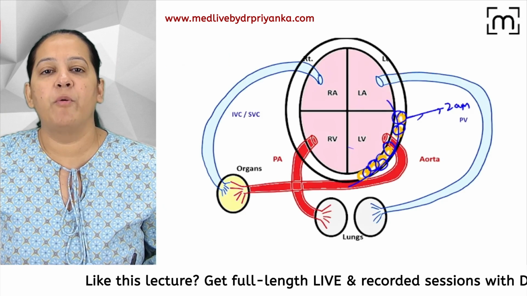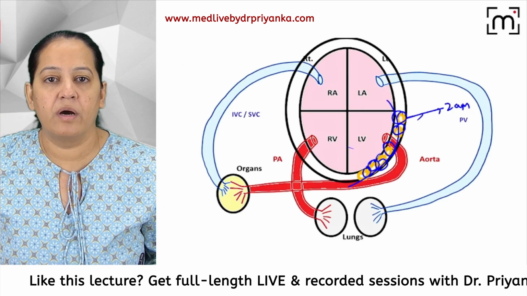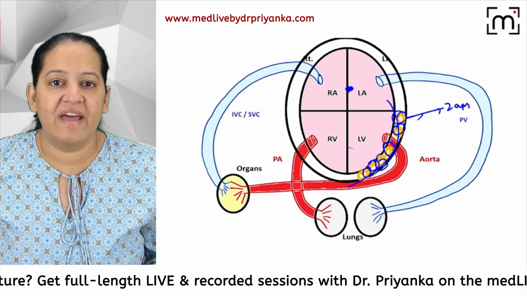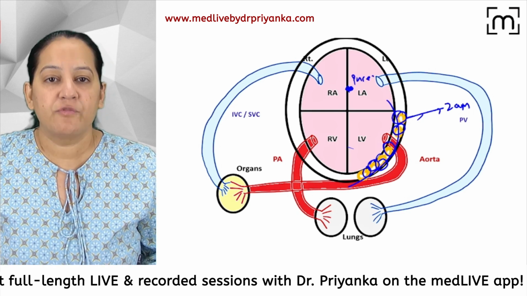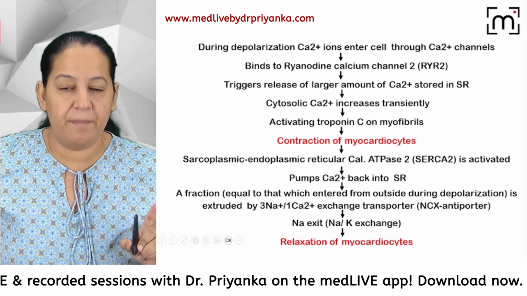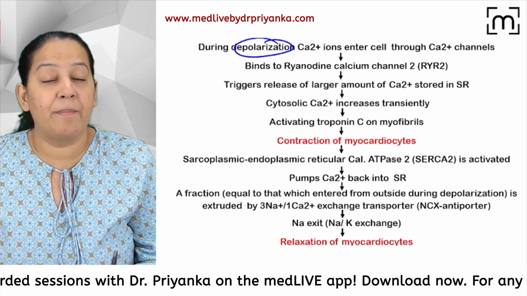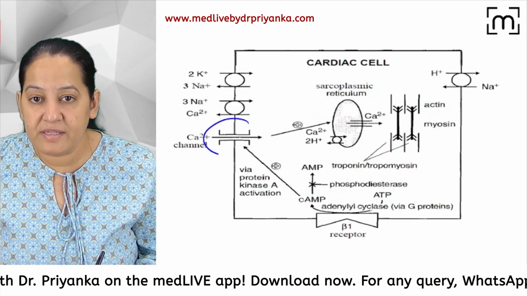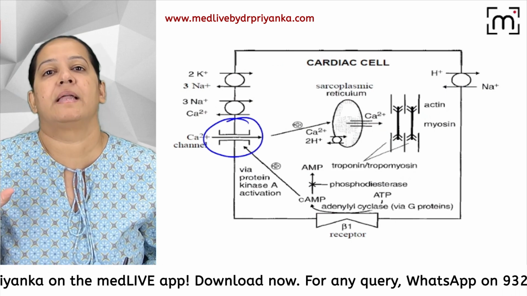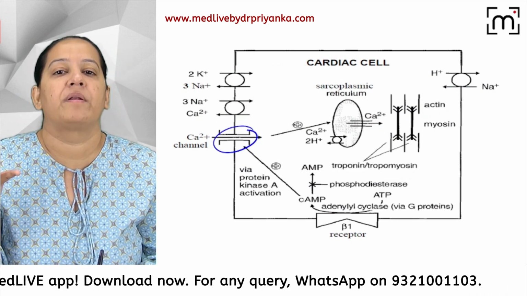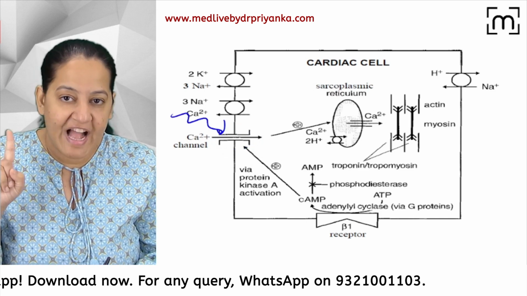So when the wave of depolarization is coming, this is the pacemaker. We have the pacemaker over here. From the pacemaker, the wave of depolarization comes over here. When that wave of depolarization is coming, at that time only systole is occurring. As soon as the wave of depolarization occurs, there is a calcium channel present on this cell. On all these yellow cells, the calcium channel is present. It will open with the wave of depolarization.